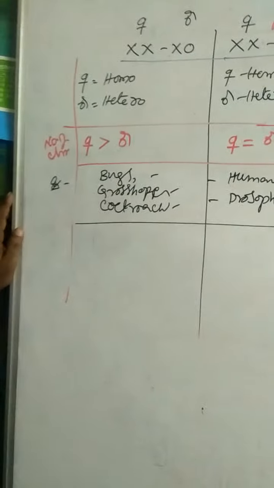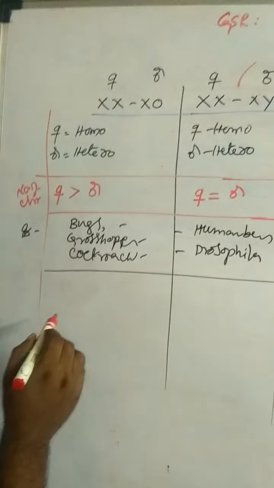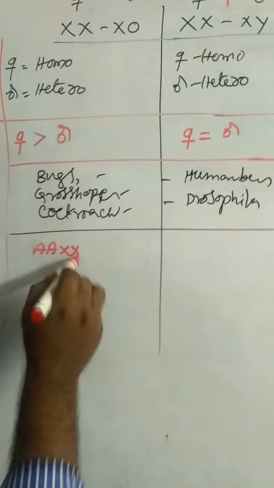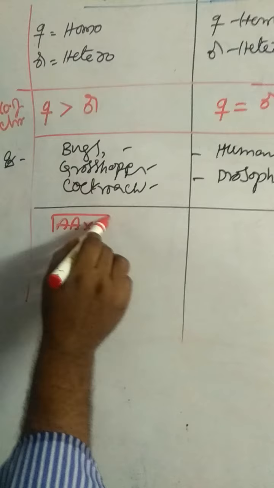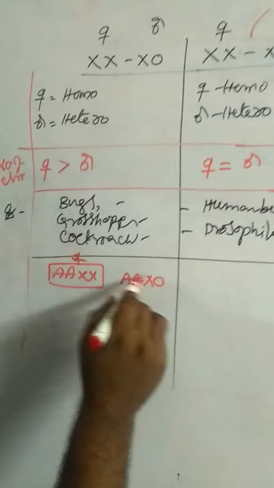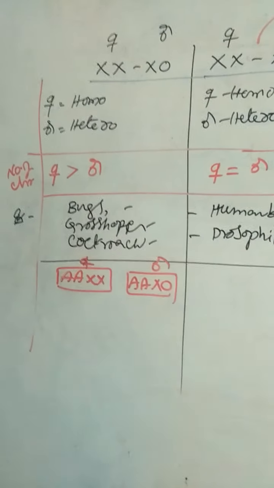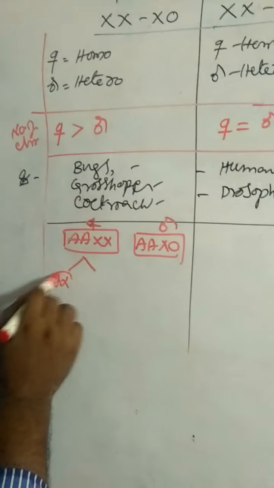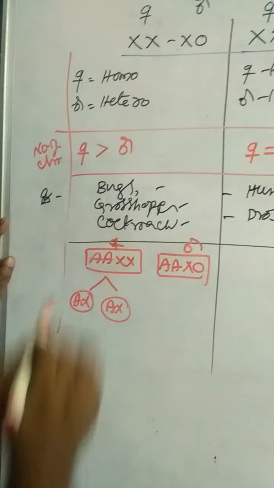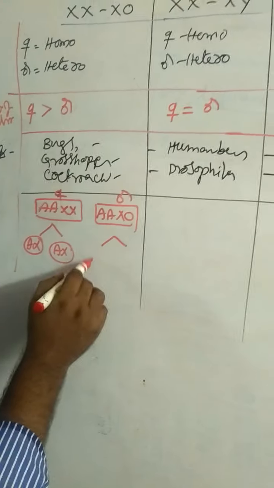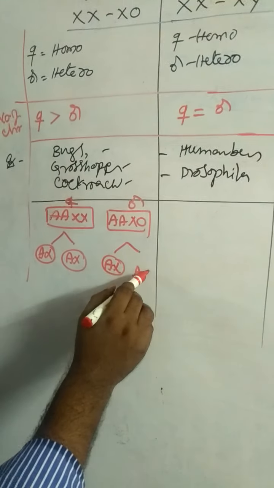And coming to the next one, the sex determination method XX-XO: 2 autosomes and 2 X chromosomes, this is female. And male, 2 autosomes and XO, this is male. During gamete formation, AX gamete and AX gamete, that means female gives similar gametes. Male gives dissimilar gametes, AX and AO. That's not the letter O, it's zero.